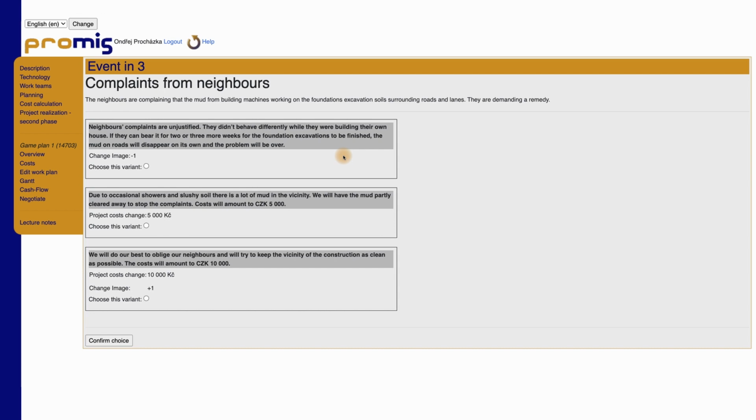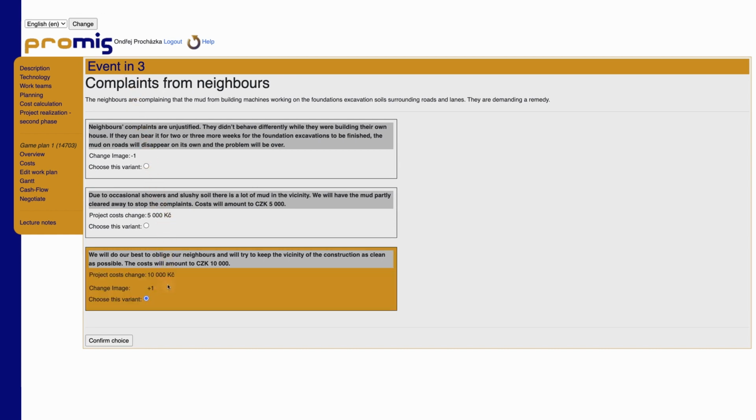Most event variants mean incurring additional costs, changing the image level, or even blocking work for several rounds. As a result, work planning may be reduced from 100% to less. You'll find this out in the Gantt section, which you know already from the planning phase.